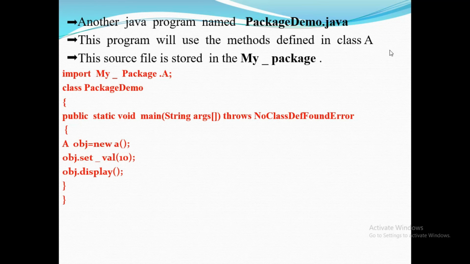Then another Java program named package_demo.java. This program uses the methods defined in class A. This source file is stored outside mypack. So that is import mypack.a. Then the class with the main function, class package demo. In the main function you have to handle the NoClassDefFoundError. For the class A, create one object, and with that object call setValue and display.